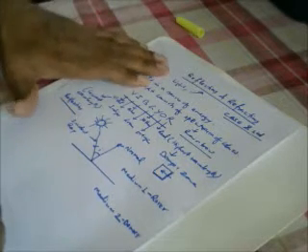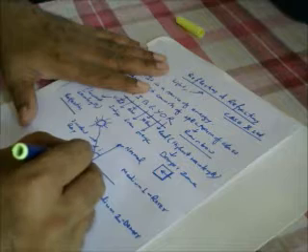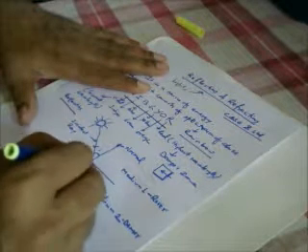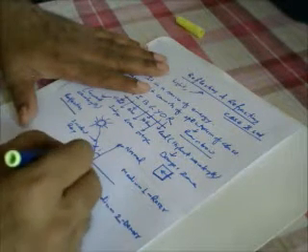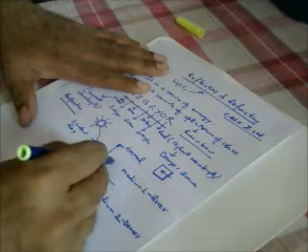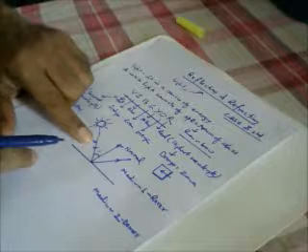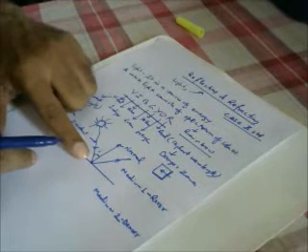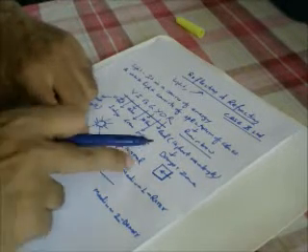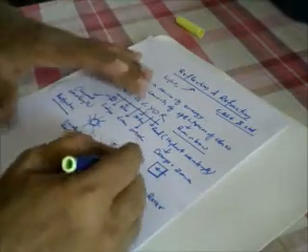Incident ray. Then this light ray, after falling on this surface, will be reflected back in the same medium. So from medium 1, the light ray has fallen on the surface, then it has got reflected in the same medium.